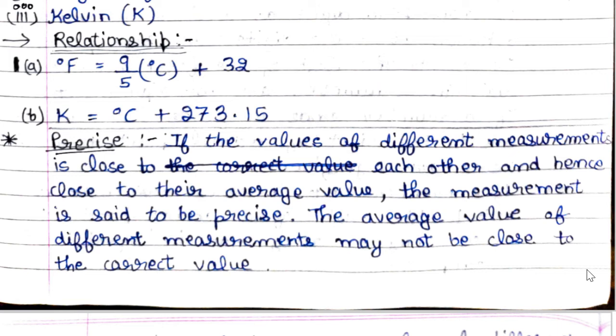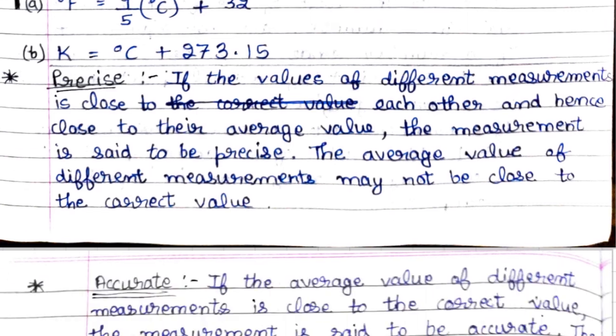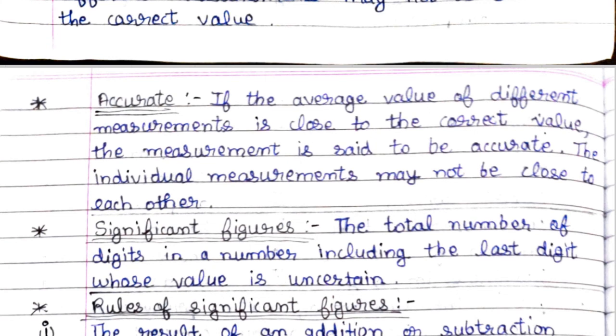Now let us come to the next topic. Next is accurate. If the average value of different measurements is close to the correct value, as I told above, we have given an example, the measurement is said to be accurate. The individual measurements may not be close to each other.